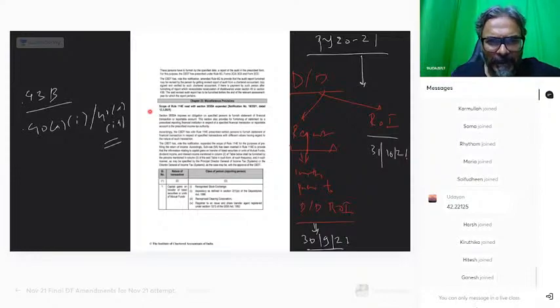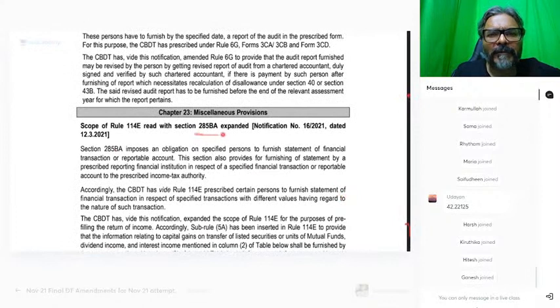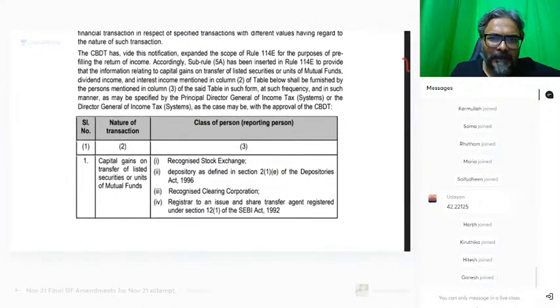Yeah, I'll zoom it. Students, ये 285BA, every one of you is aware of 285BA, read with rule 114E, statement of financial transaction. सबको पता है ये चीज? तो अब आप मुझे बताइए about this statement of financial transaction, students.